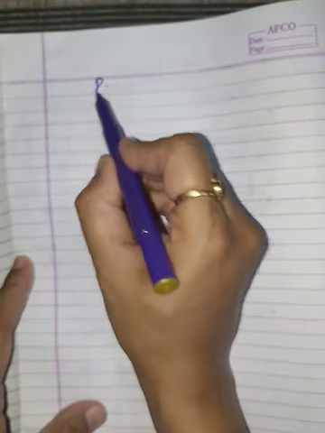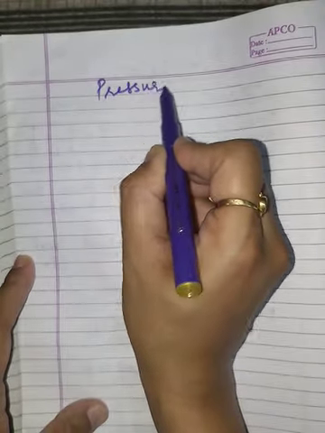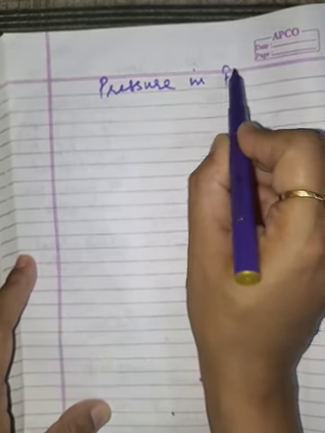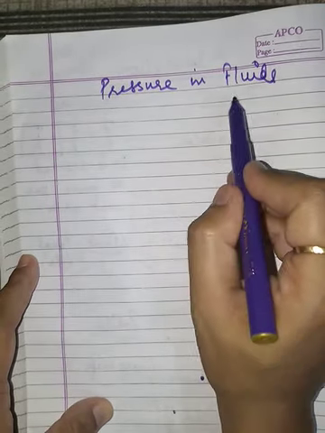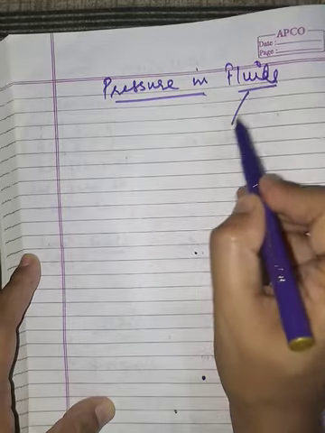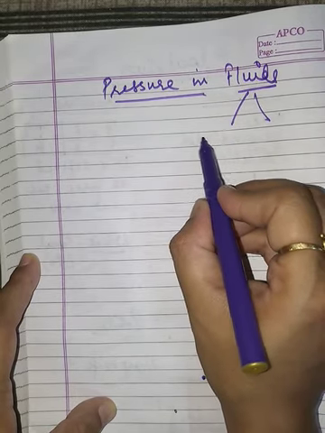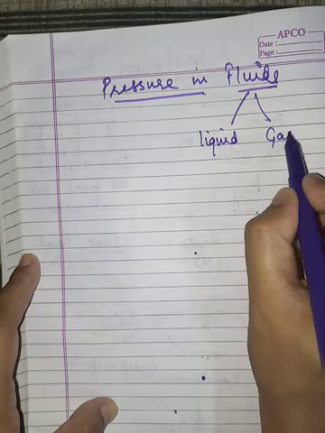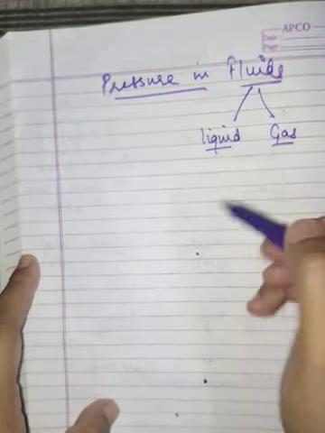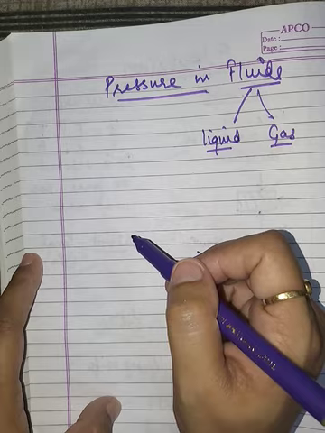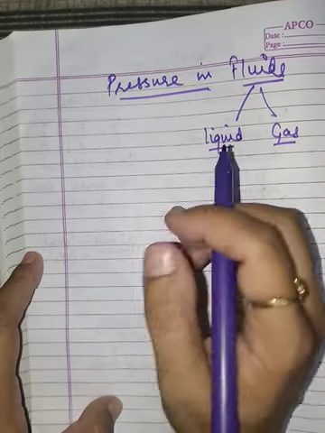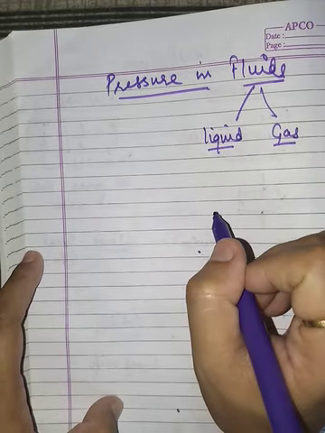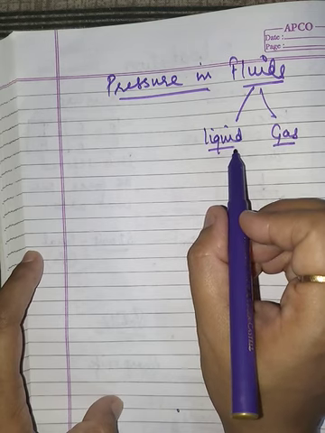These two are combinedly known as fluids, liquid as well as gas. We have liquids as well as gas in a container only. We can take them in a container only.